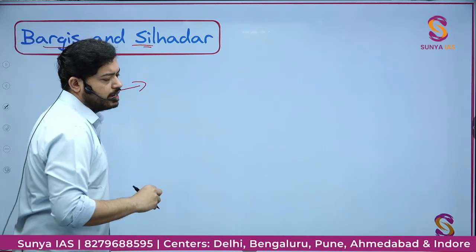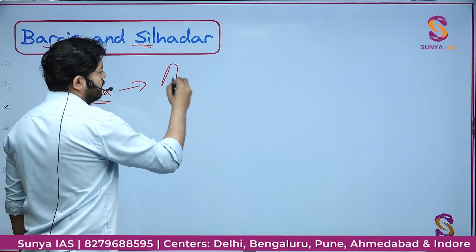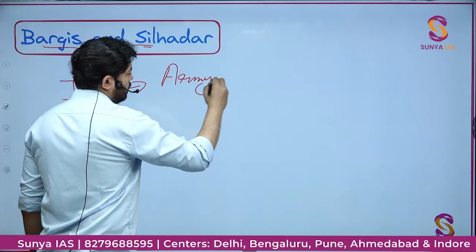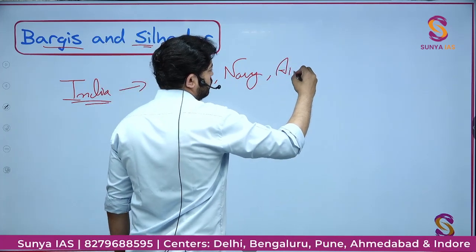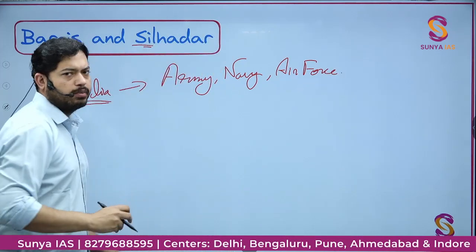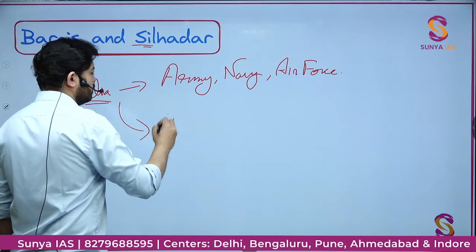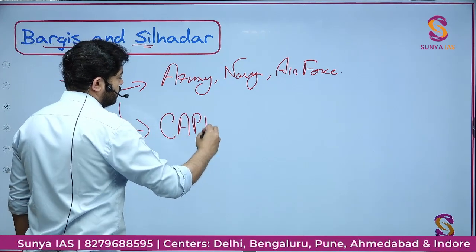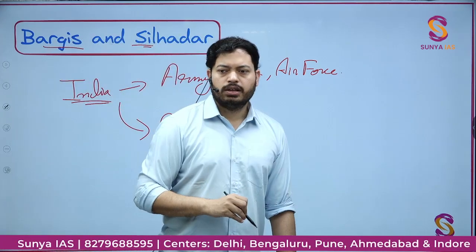We have a standing military, like the Indian Army, Indian Navy, and Indian Air Force. We are not even talking about the policing department and all that. And there is the CAPF, Central Armed Police Force. They are answerable to the central government directly, and the first one also.